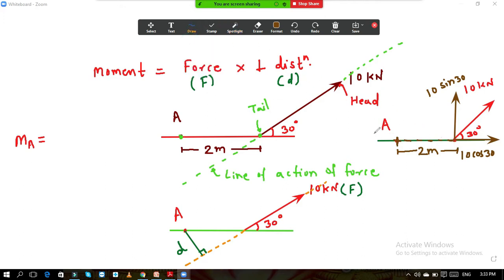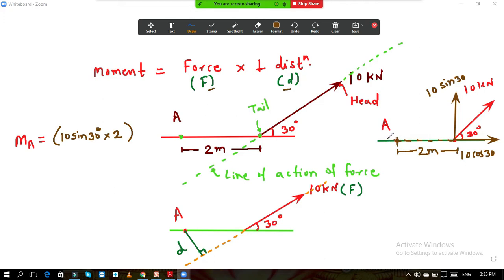So if I write the moment here, it will be 10 sin 30, the magnitude of the force F. F into D is our formula. So F is 10 sin 30 into D. D is what? 2. So 10 sin 30 into 2, this is the rotational effect, that is the moment about point A.